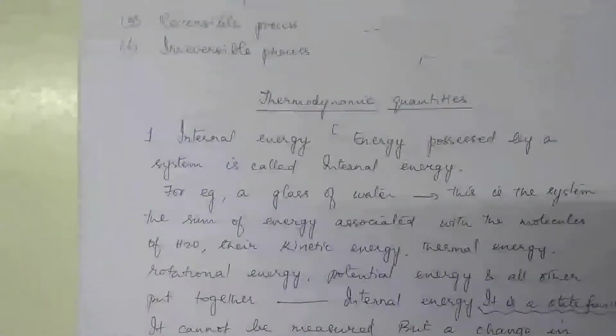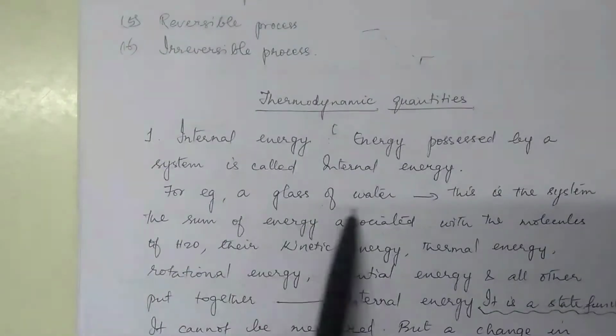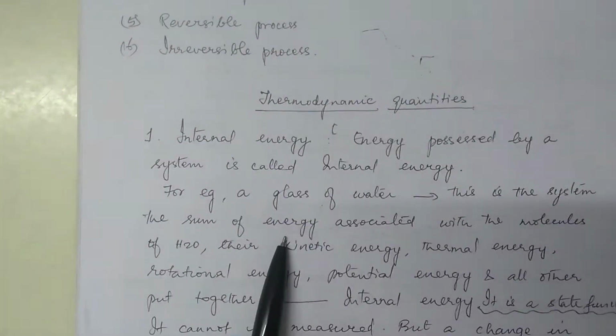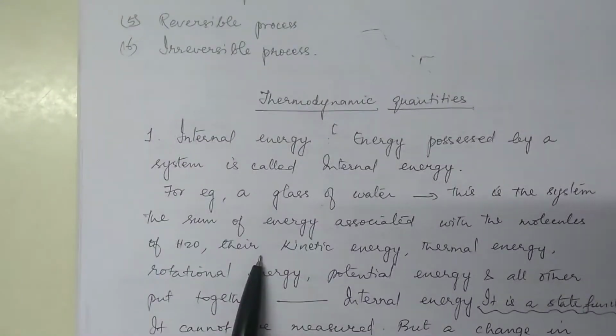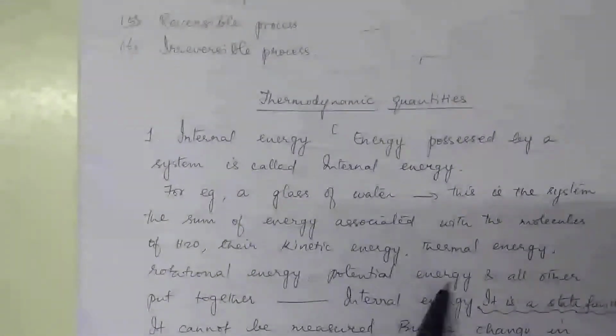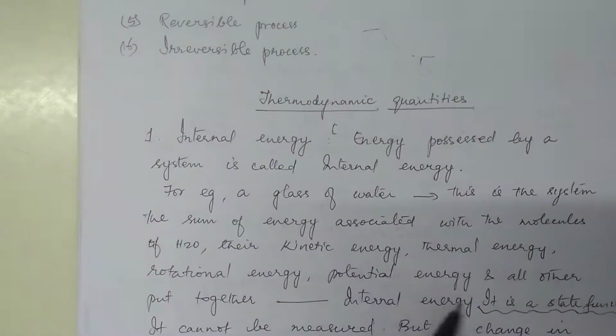Then what can you measure? You can only measure change in internal energy. Is that clear? Now that's what we are going to see. Now say for example a glass of water. That is my system. Now the sum of energy associated with the molecules of water, whatever energy that is associated, that is say movement of molecules, that is kinetic energy, then thermal energy, then rotational energy, potential energy, and all other types of energy that is put together is called internal energy of that system.